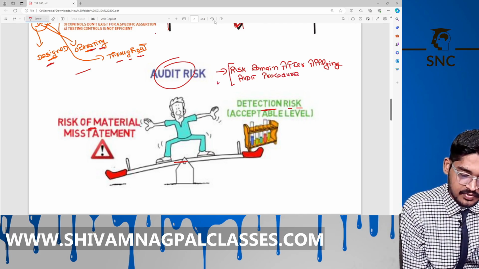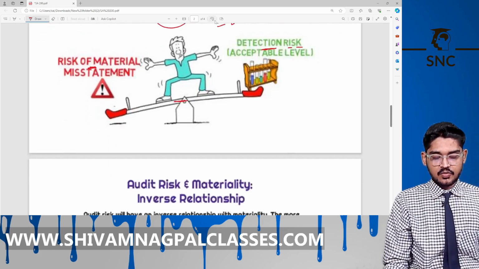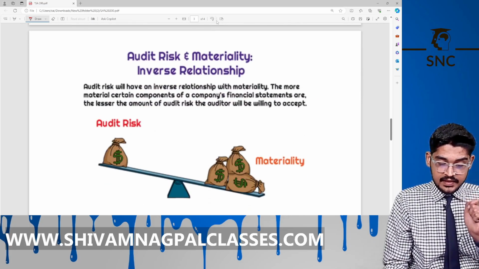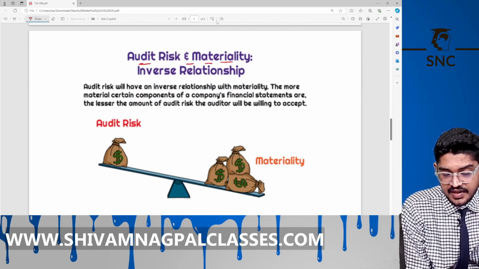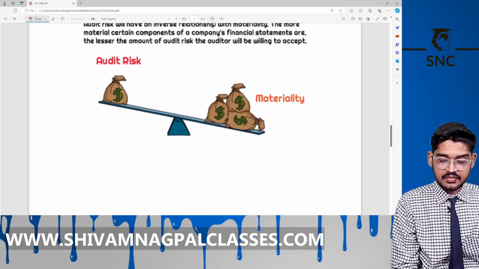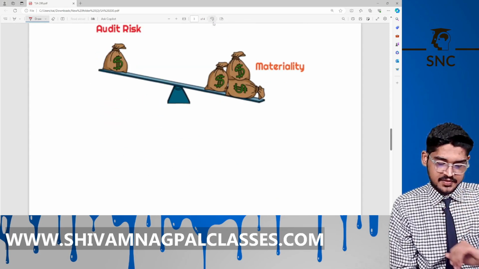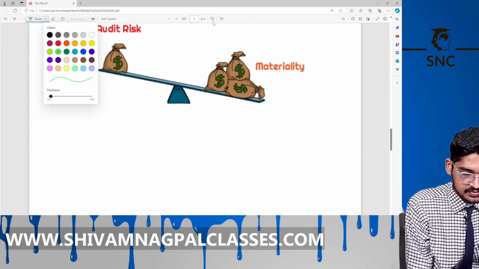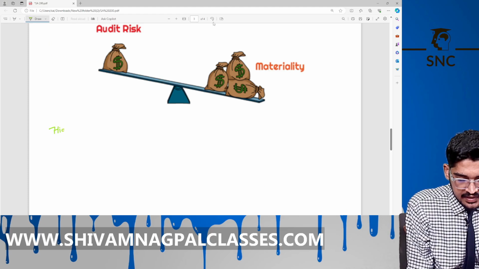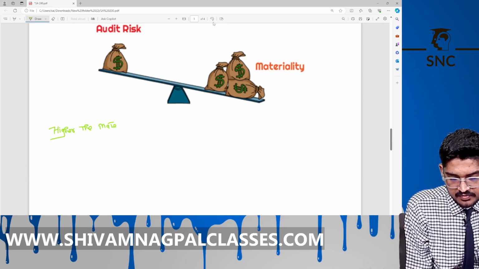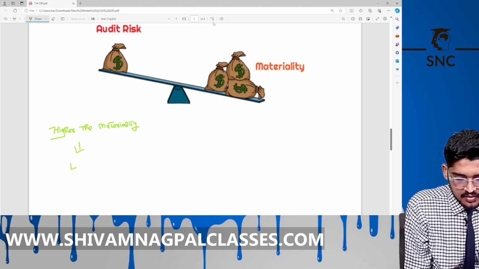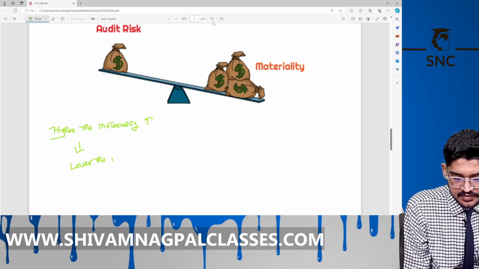This is clear? Right. Now, what is the relation between the audit risk and the materiality? So there is an inverse relation. Now, the higher the materiality, the lower the audit risk. See here, the higher the materiality, the lower the audit risk.